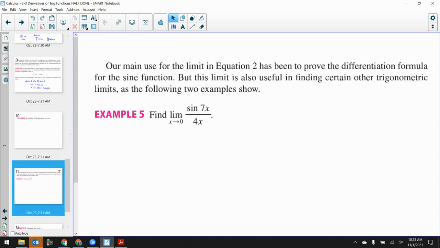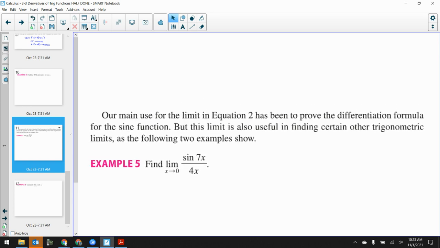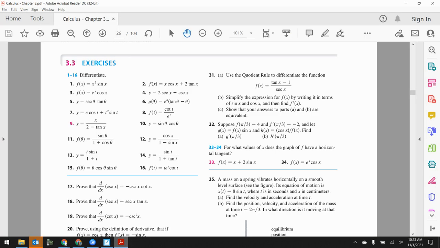All right. So here are the 2 new problems, example 5 and example 6 down here. To do this problem, we really need to learn one identity. You could call it an identity, you could call it a rule, I don't care what you call it. Just like I said on Friday, if you'd like to see any of the proofs for these things, the proofs are all in the book.